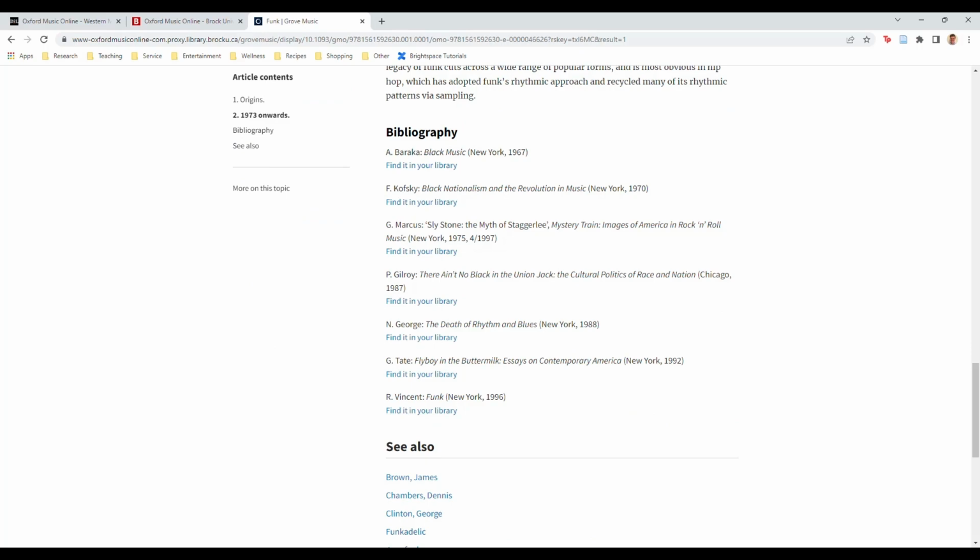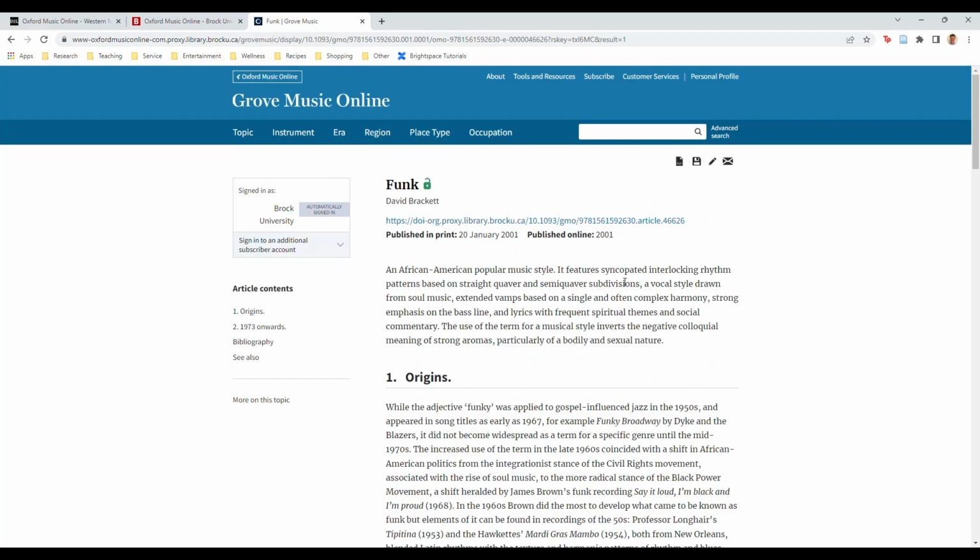Finally, there is a bibliography, but this article was published in 2001, so all the sources were published at least 20 years ago.